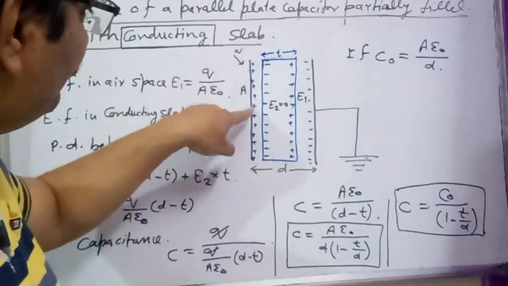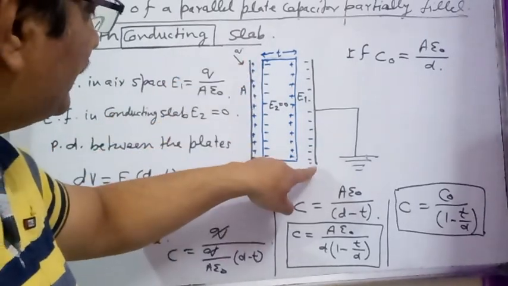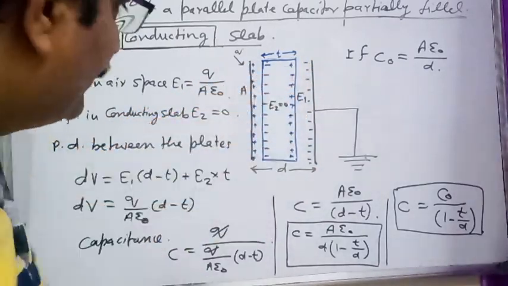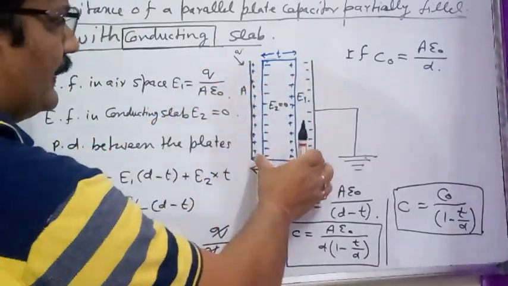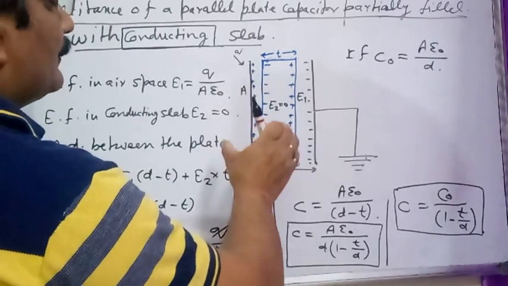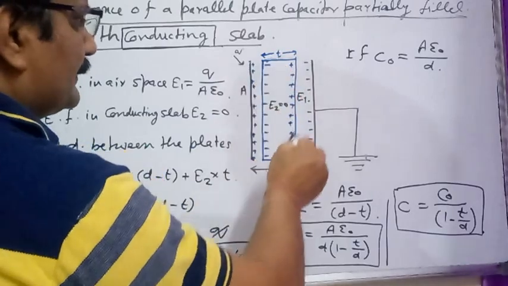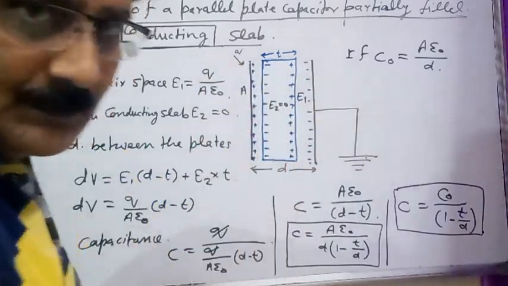The first plate is given positive charge, and negative charge of the same amount is induced on the inner face of the second plate, so that electric field in this region exists. So what can be the value of electric field in the interior part of the conducting slab?